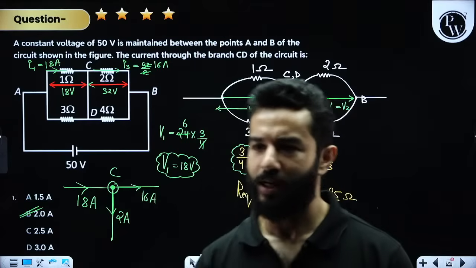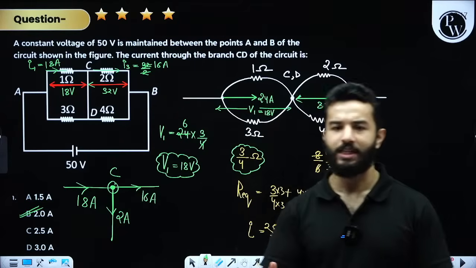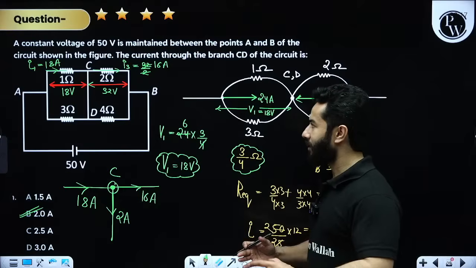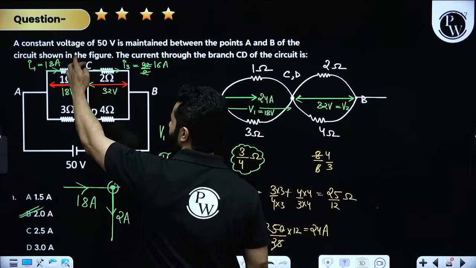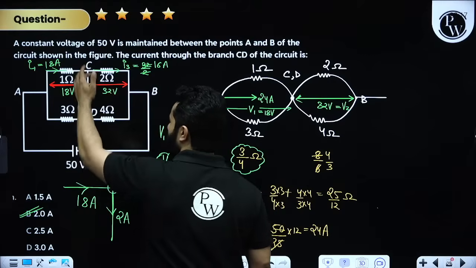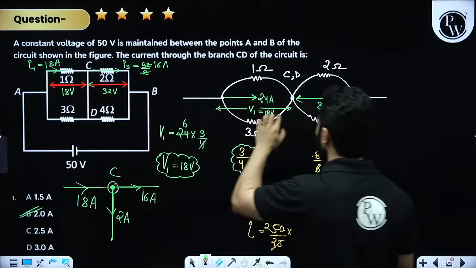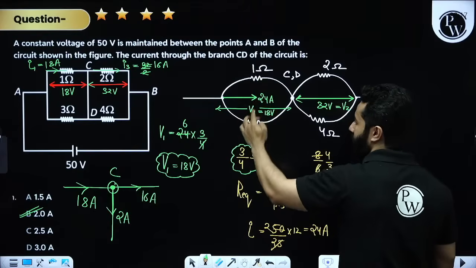नहीं आया समझ में महिरा जी? No problem. Let me explain it again. See what I have done. For the very start, I have said let's keep point C and D as same. C and D is same. Let's find out R equivalent.